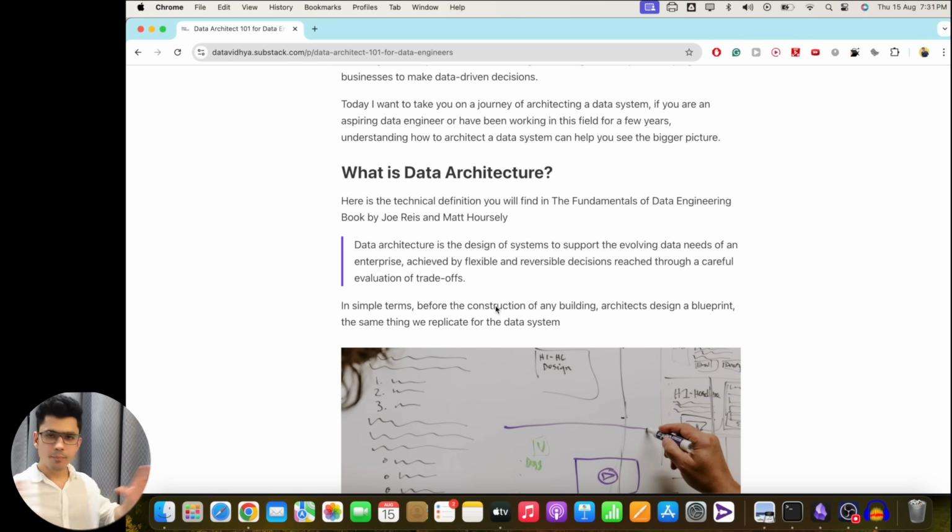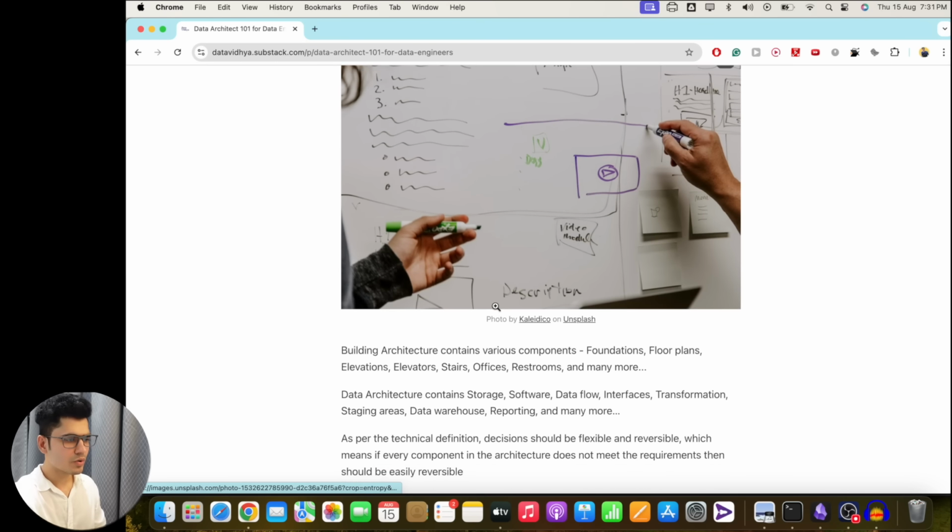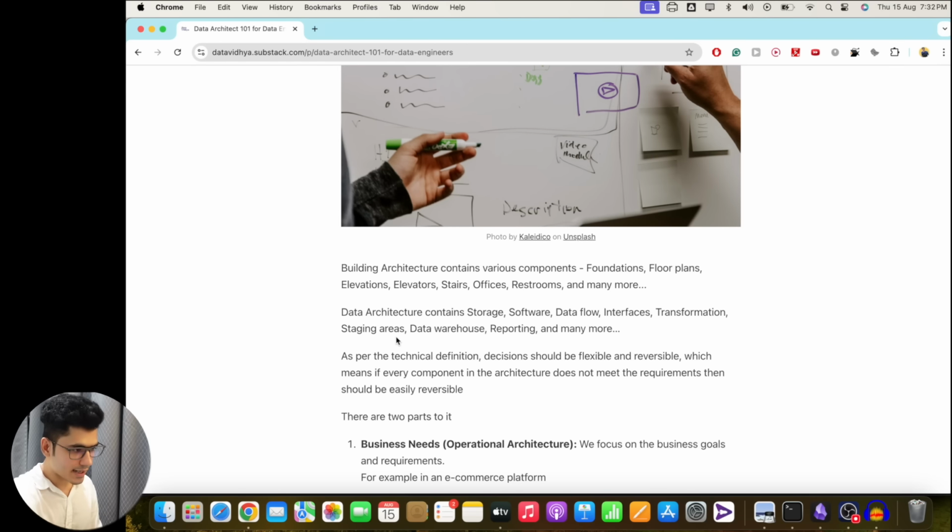If you are trying to build, say, a 12-floor building, you first build the blueprint, and inside it you add things such as foundation, floor plans, elevation, elevators, stairs, office, restroom. You plan all of these first, and then you can start the construction. Data architecture has a similar concept.